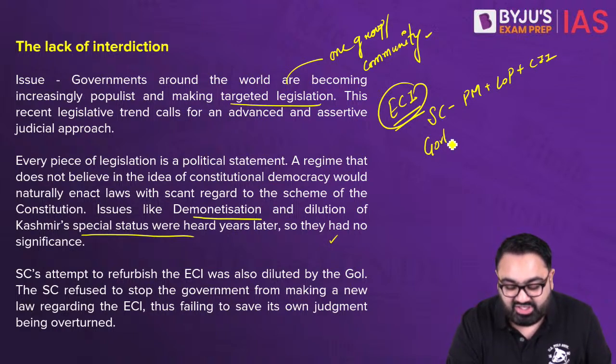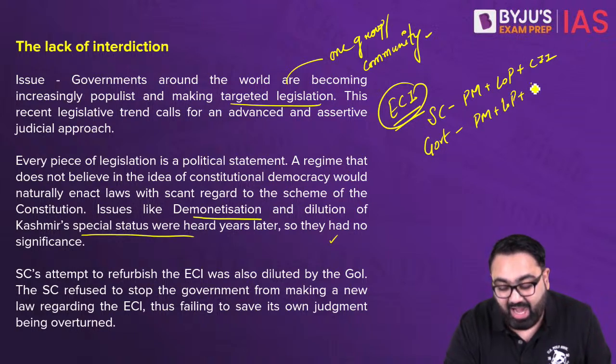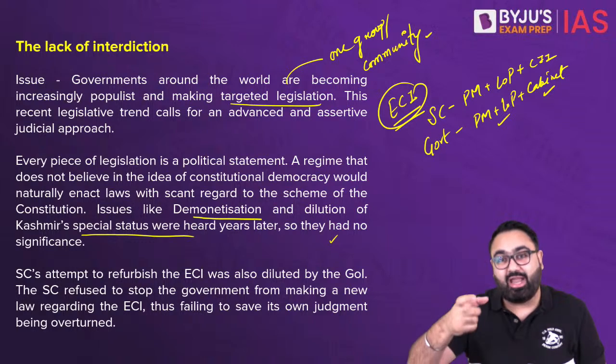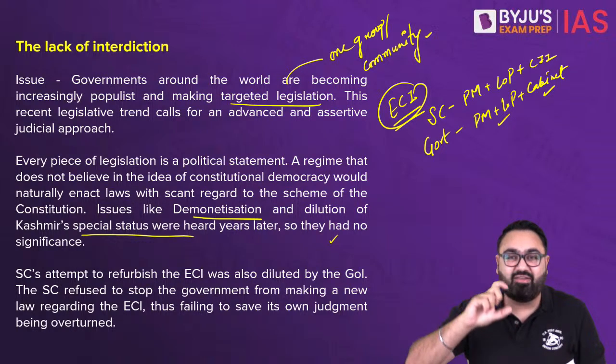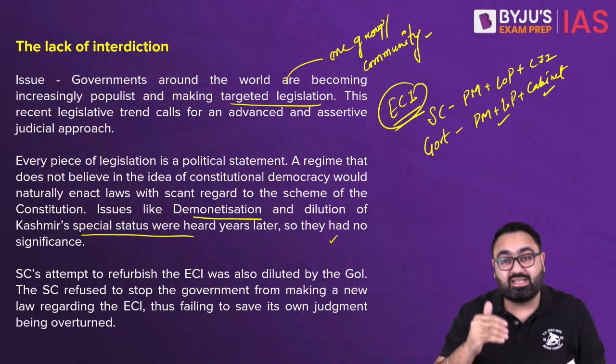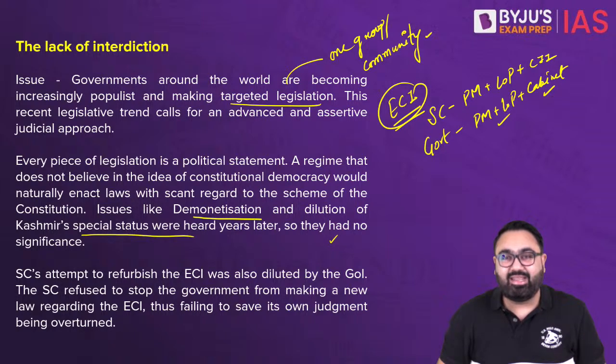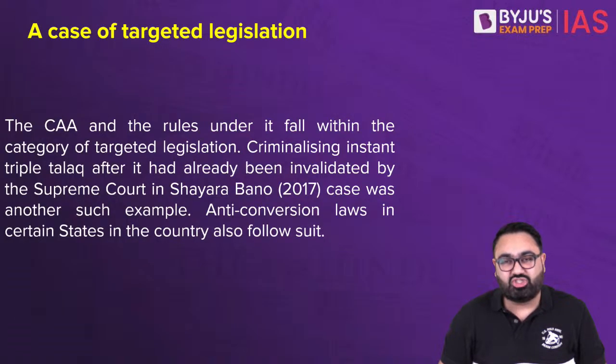But the government then changed it. The government changed it to the Prime Minister, the Leader of Opposition, and a Cabinet Minister of the Prime Minister's choice. Which means, in other words, the Supreme Court's own judgment was kind of overturned, made ineffective by the government. The author says that the court should have said something, but they did not. That again indicates that maybe the government is being too heavy and the court is not realizing its true powers.